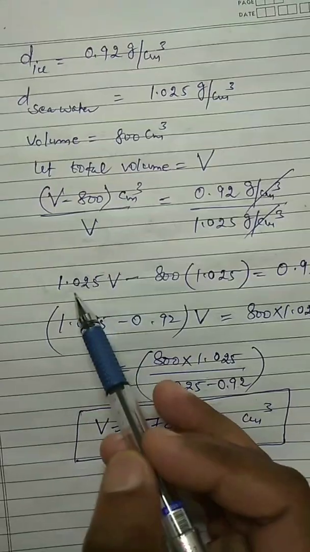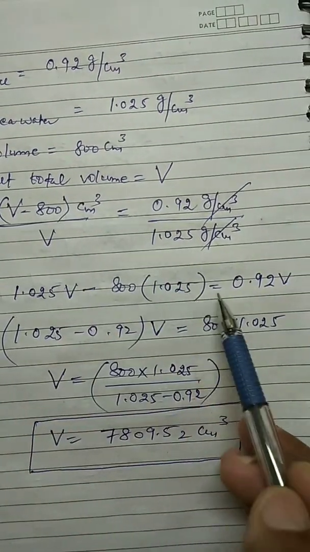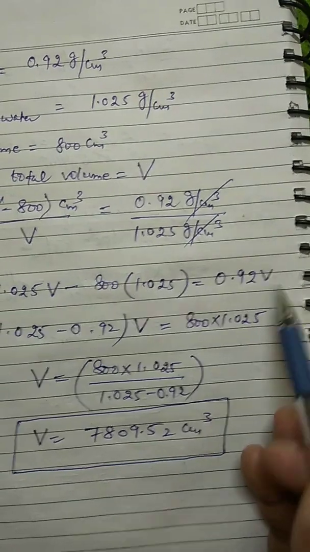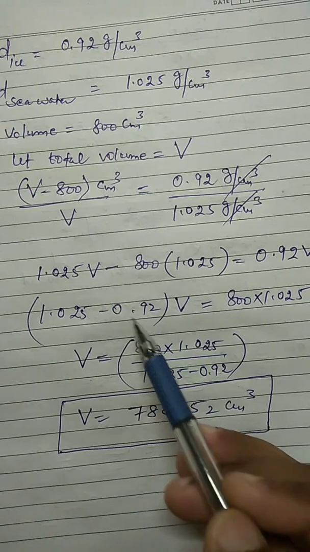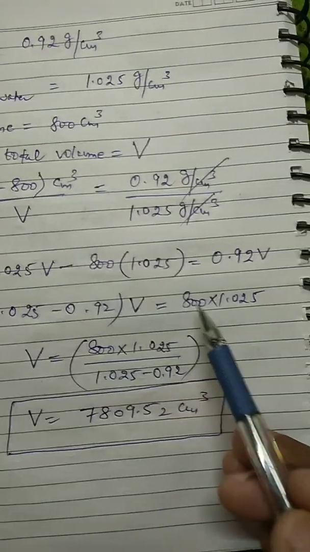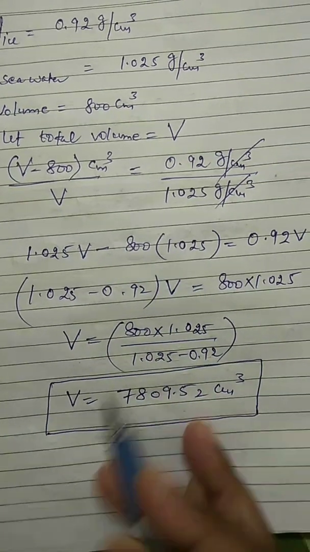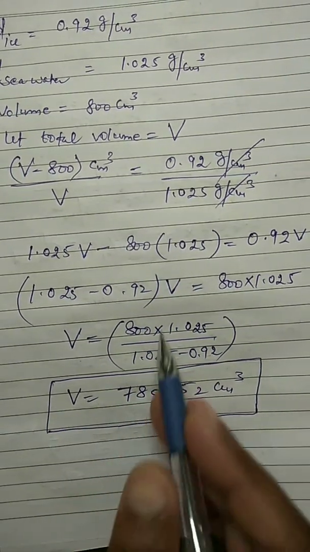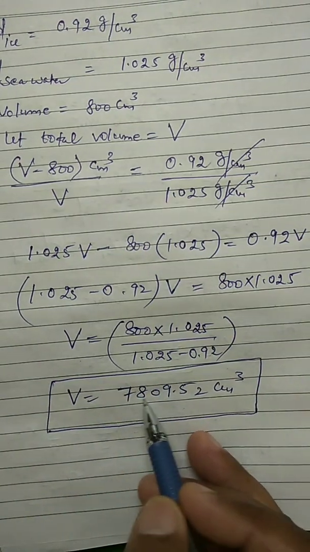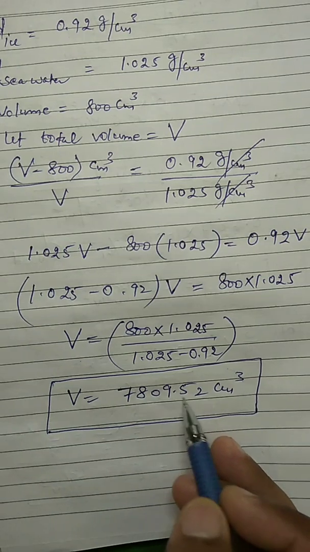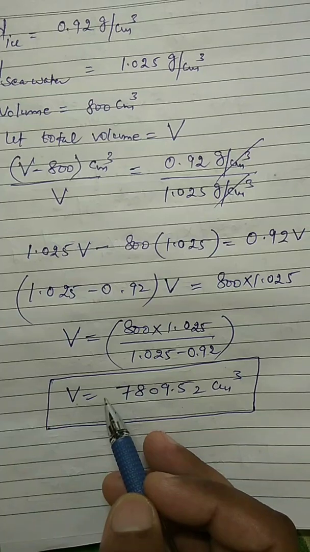Now rearrange this: 1.025 V minus 800 into 1.025 is equal to 0.92 V. So bring the V terms to one side: 1.025 minus 0.92, V is common, equals 800 into 1.025. By rearranging, you will get the answer 7809.52 centimeter cube. This is the total volume of the body.